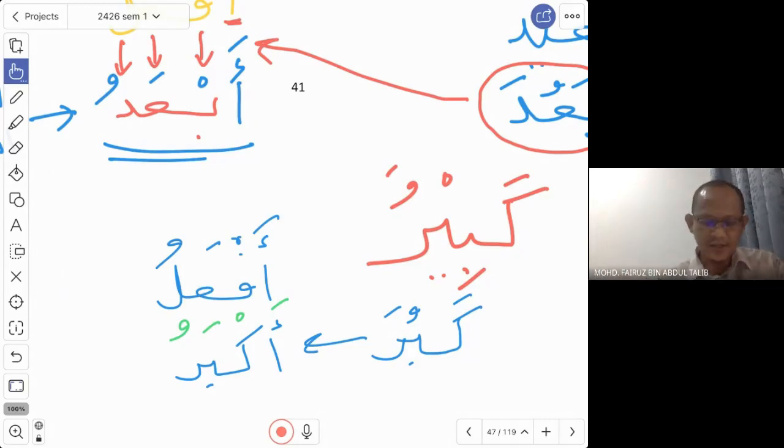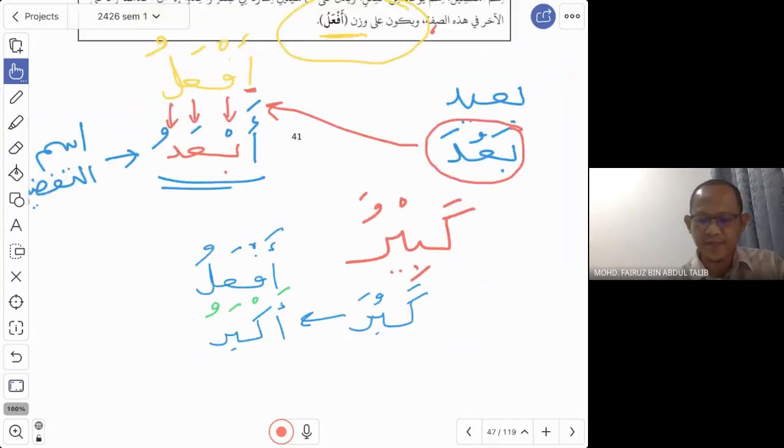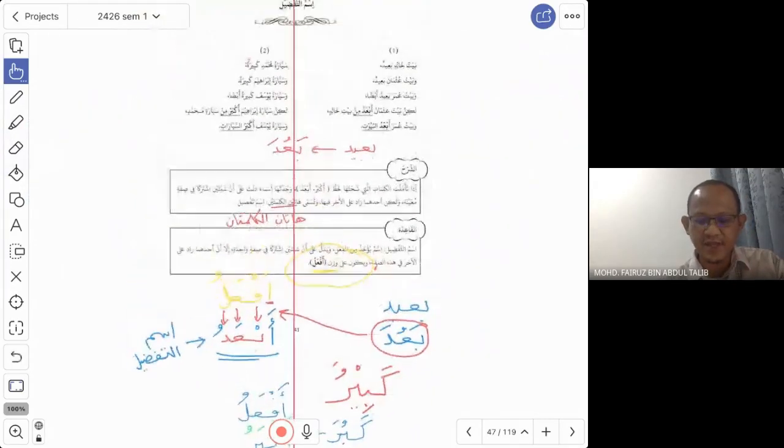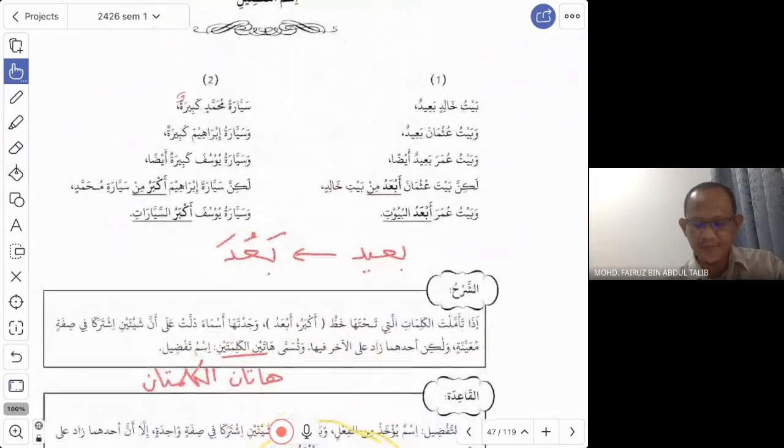Okay, so this is how we get isim tafdil. Now, for isim tafdil, as we have seen in the jumla, in the sentences, you use the same pattern for comparative and superlative. The difference is that in comparative, you need to add min. But in superlative, you do not need the word min, but you need to change the word after the word ab'adu to jama. So just like the last sentence, Baitu Umar ab'adul buyut.